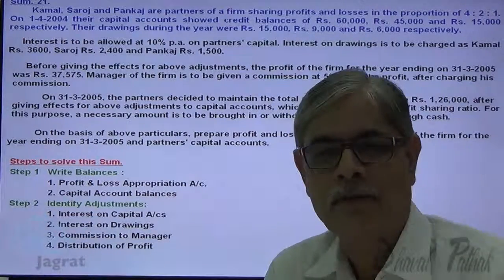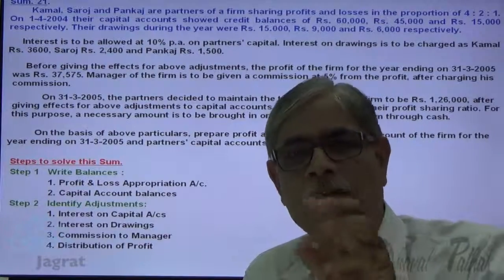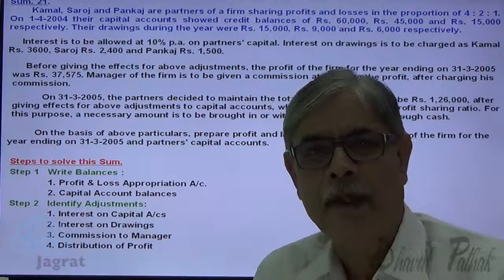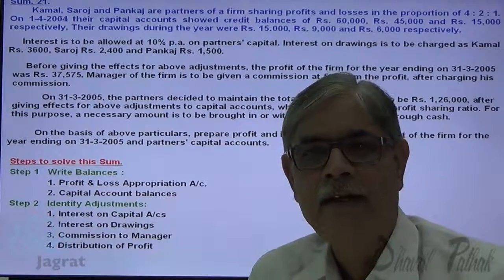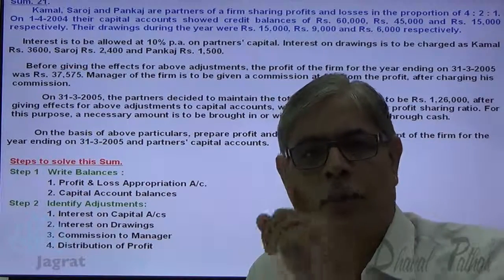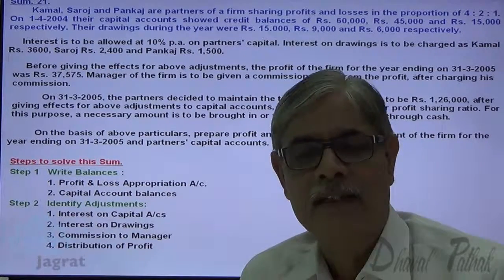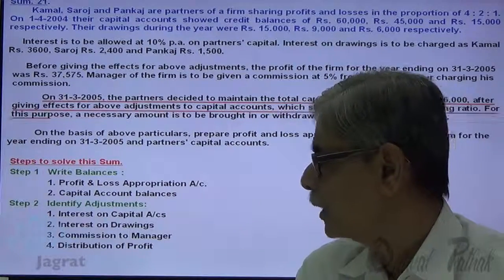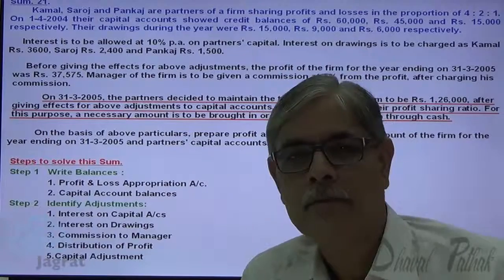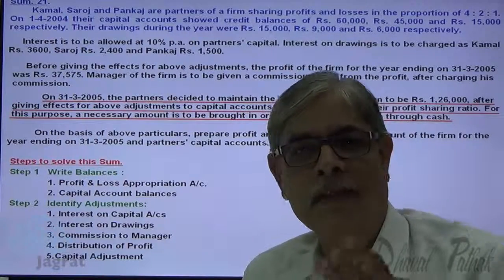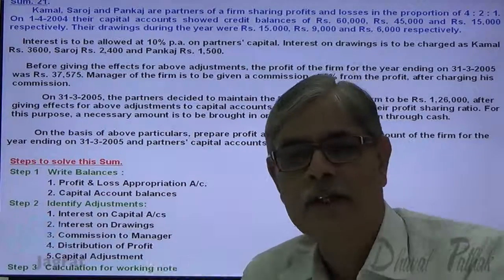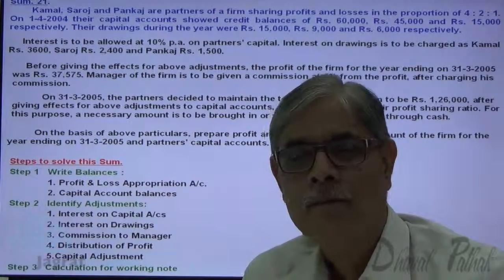So distribution of profit. And after giving the effect of all this adjustment, we are required to go for capital adjustment, wherein we are instructed to maintain a total capital of 1,26,000 in their profit sharing ratio. So next is capital adjustment. We are going to prepare working notes as and when necessary. So calculations and working notes. Now let us start with the sum.